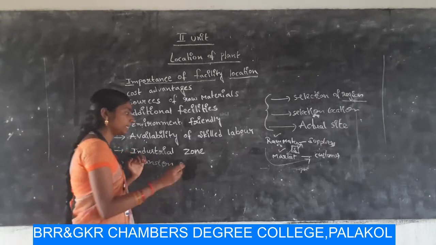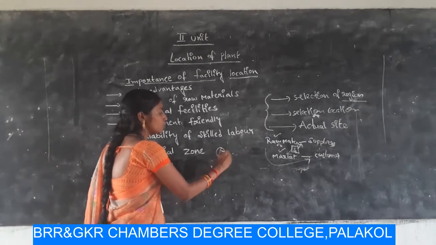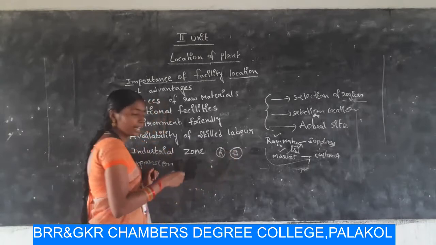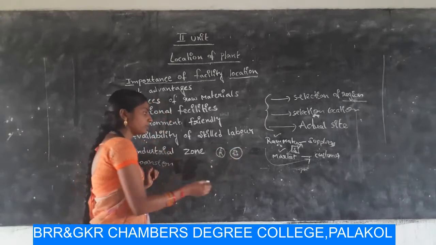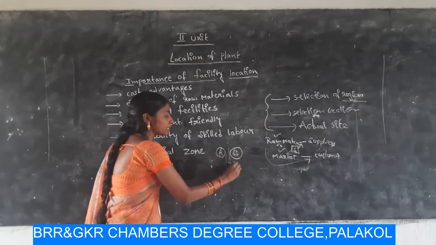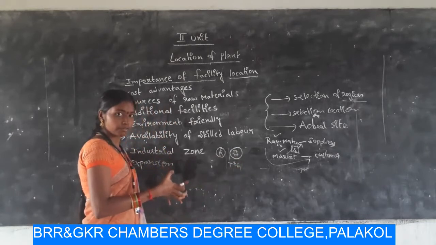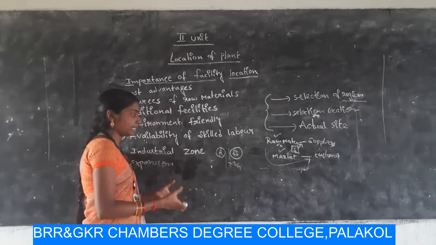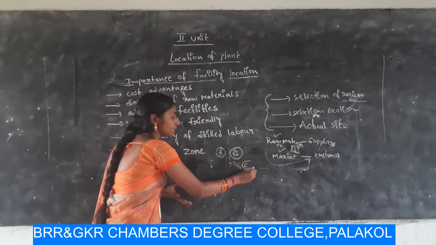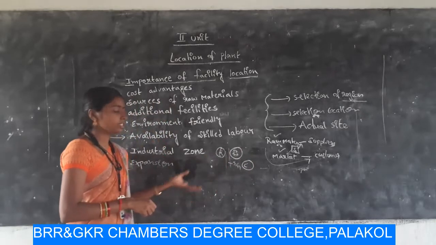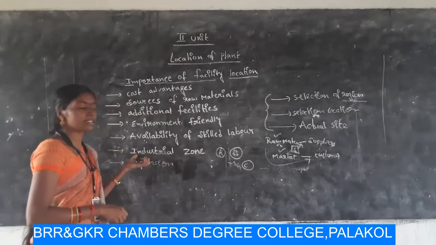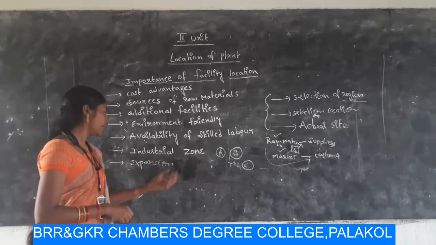For example, there is a place where two companies have already started and are doing business operations, which means infrastructure facilities are there. To attain the advantages of that infrastructure, some person also starts an organization at that place, which leads to the industrial zone.